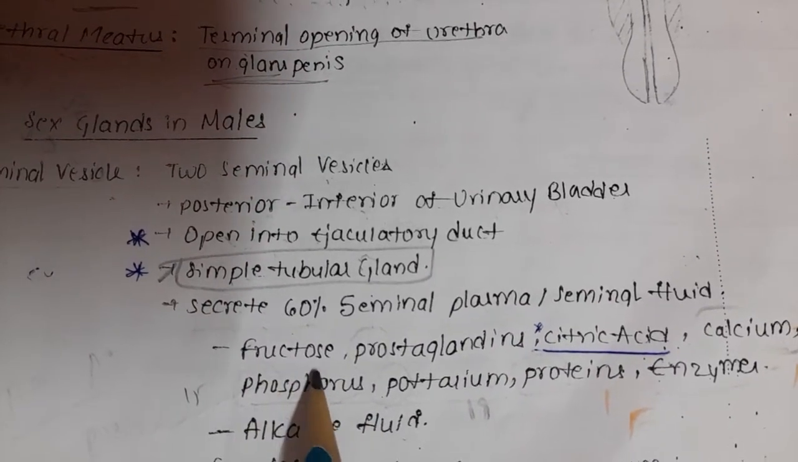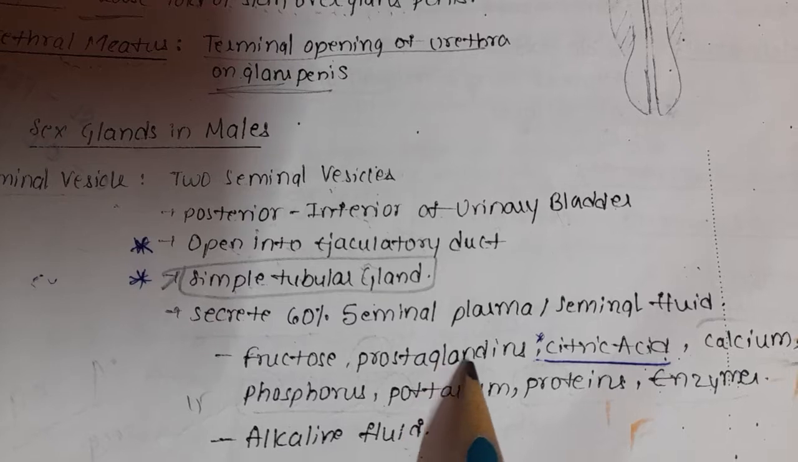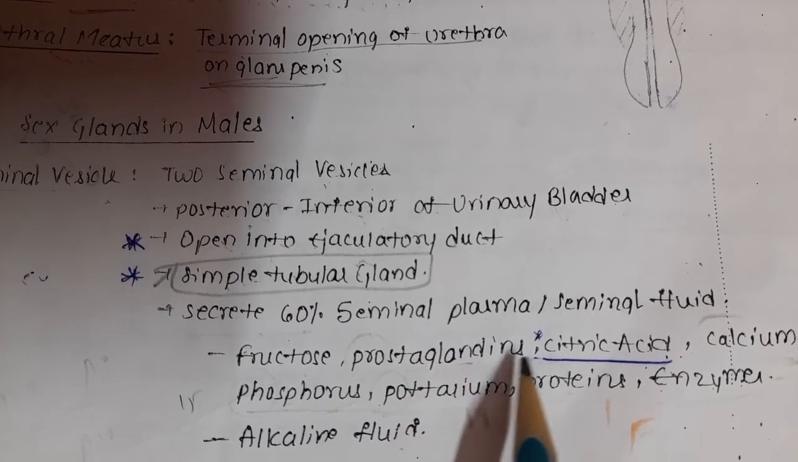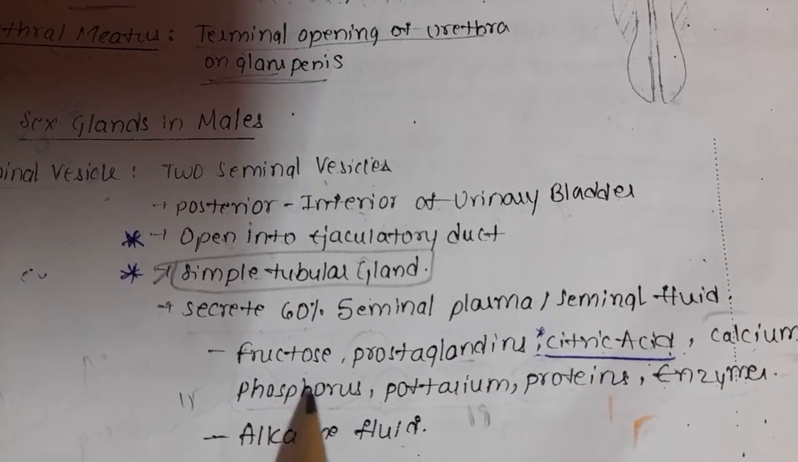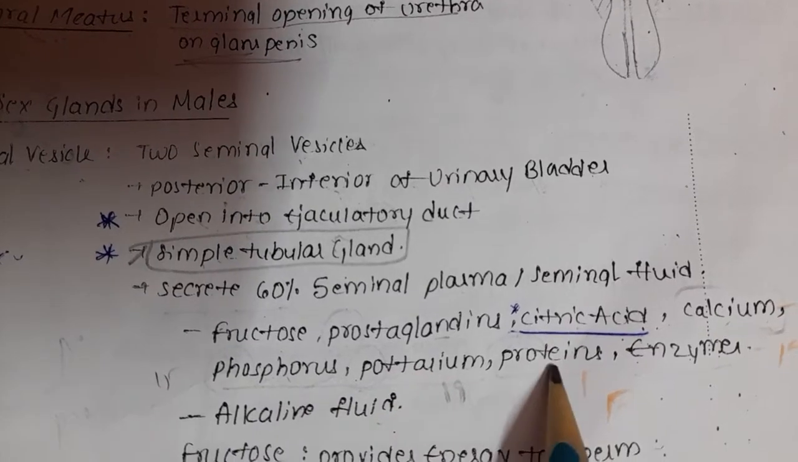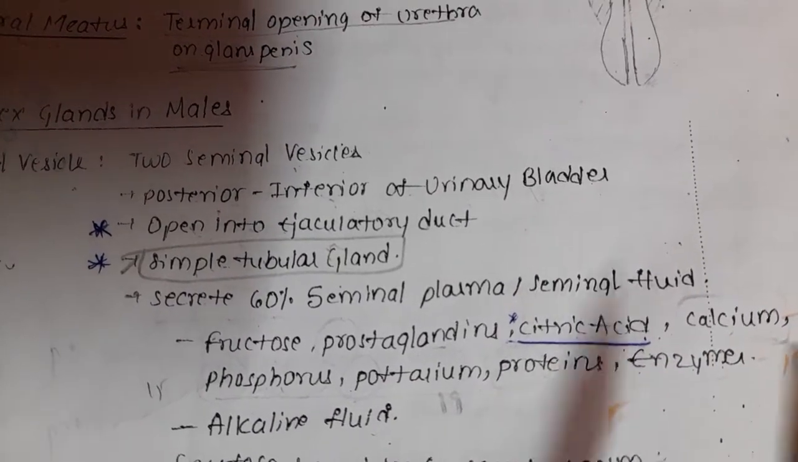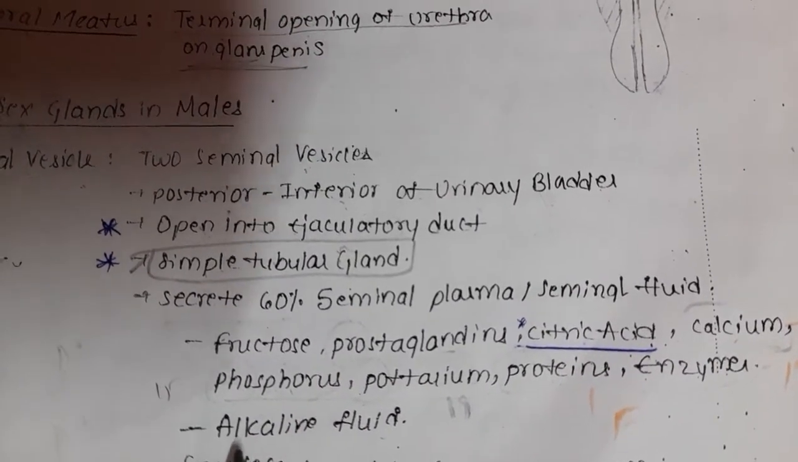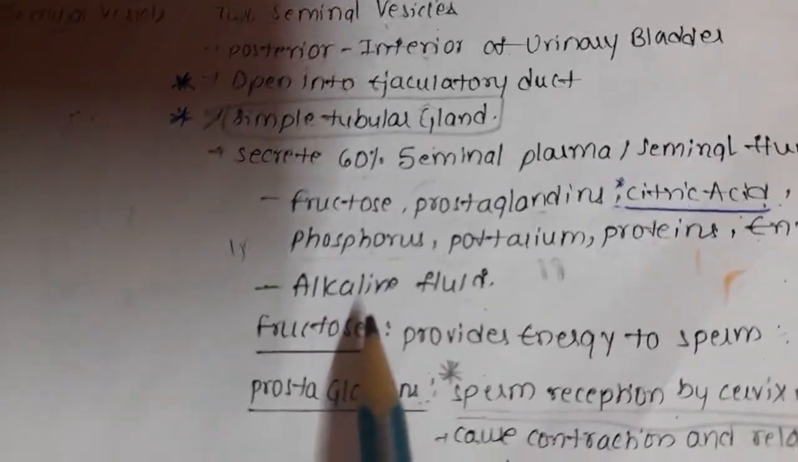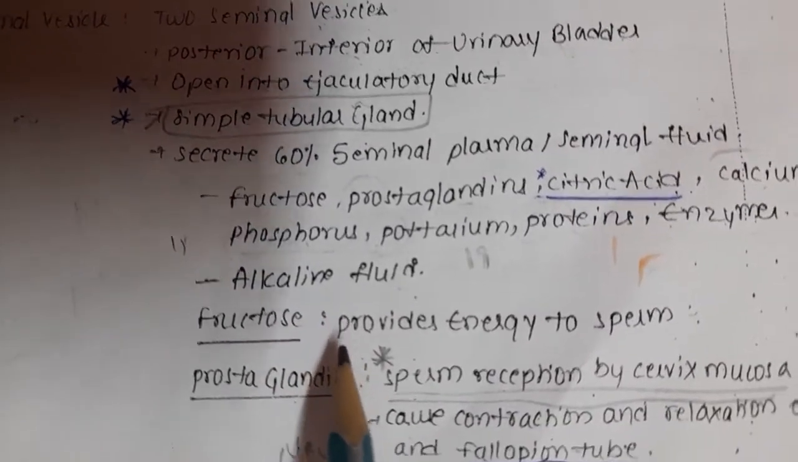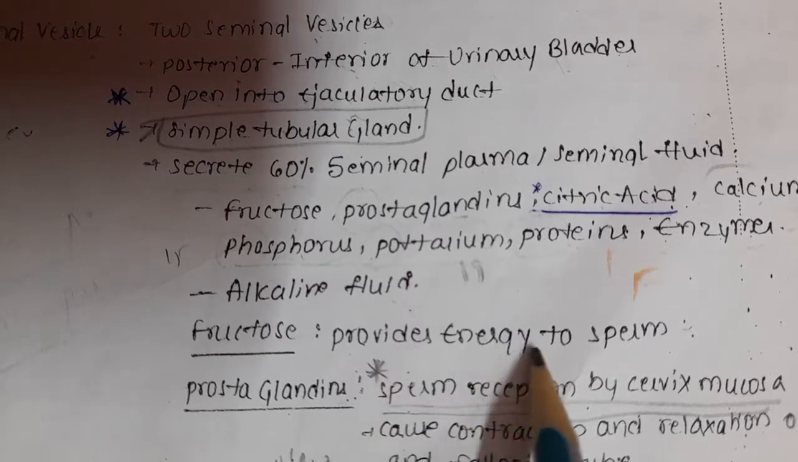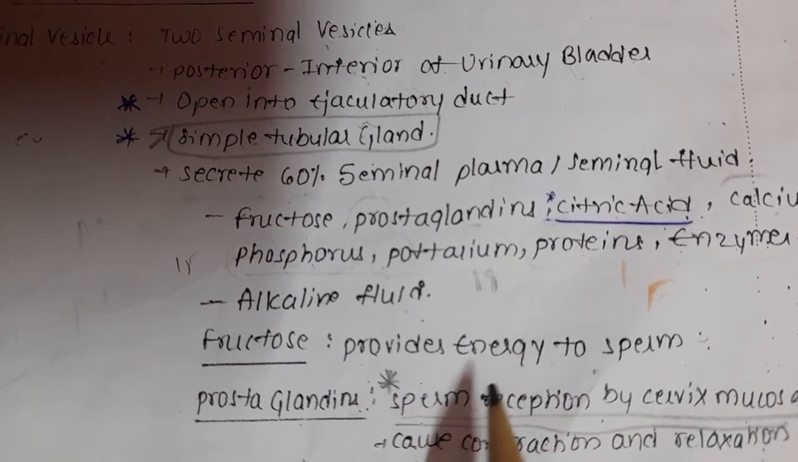What is its composition? Fructose, prostaglandins, which is important, citric acid, calcium, phosphorus, potassium, proteins and enzymes are present in it. What is its nature? Alkaline, that means pH is above 7. And fructose provides energy to the sperm. This is also a very important point.